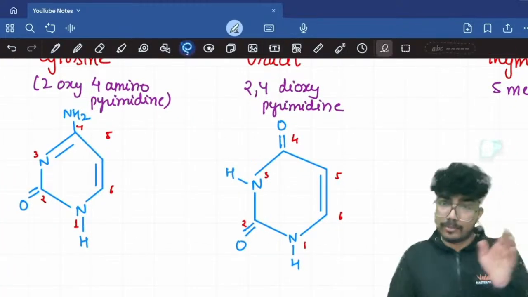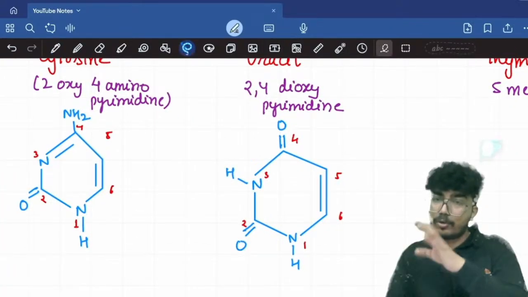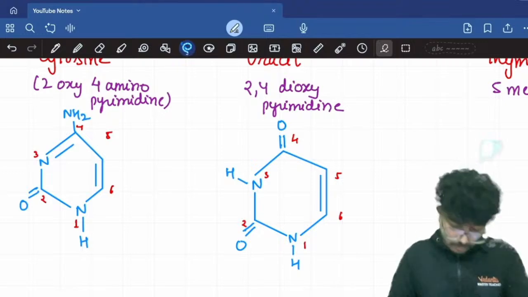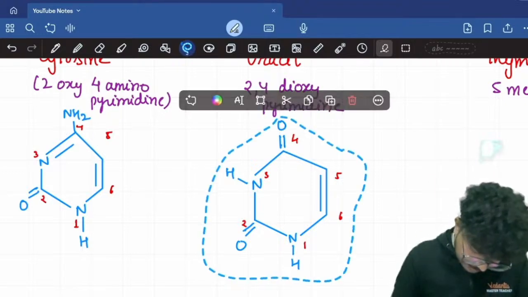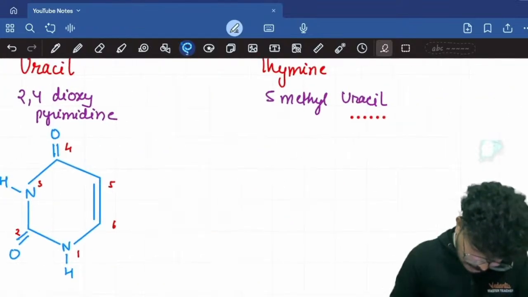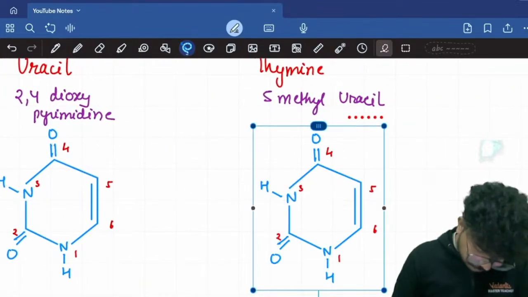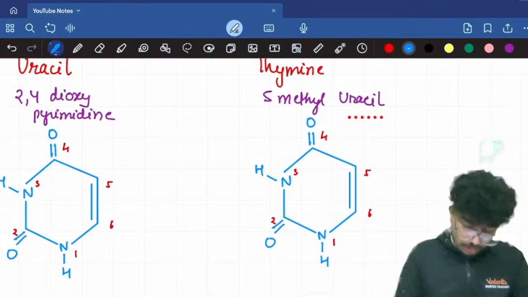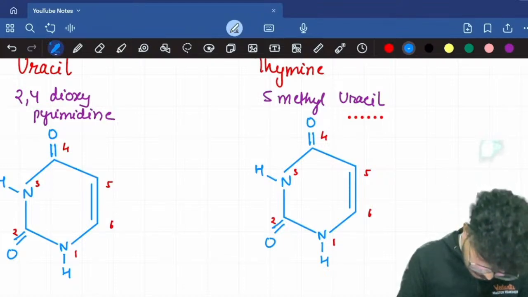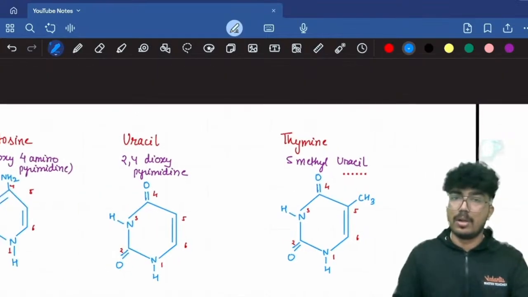Again, from the uracil, it is very easy to make thymine. Thymine is 5-methyl uracil. So what will I do? I'll copy this structure of uracil and paste it over here. Now I know it is 5-methyl uracil, so over the fifth carbon I'll just have to add the methyl, carrying out methylation.